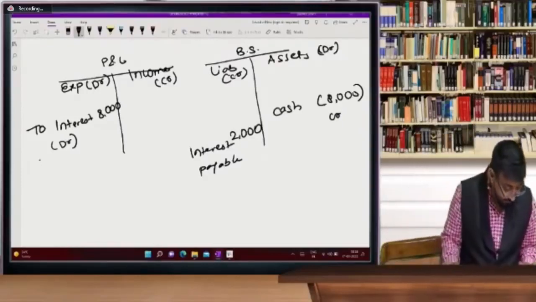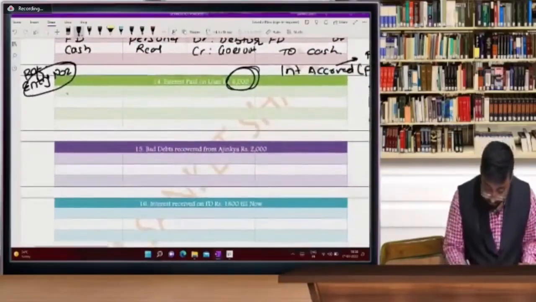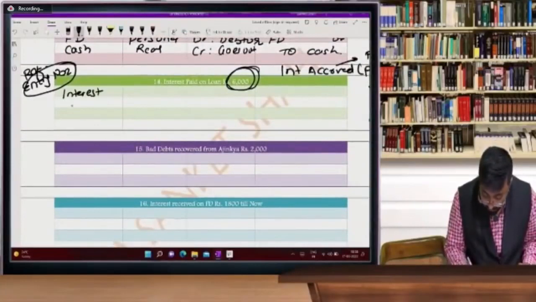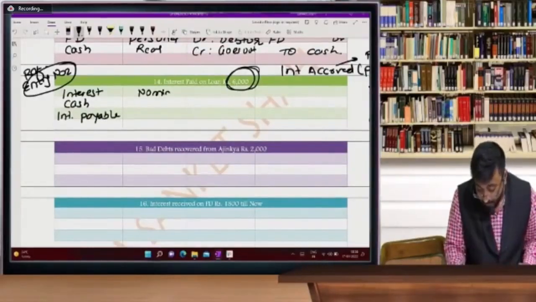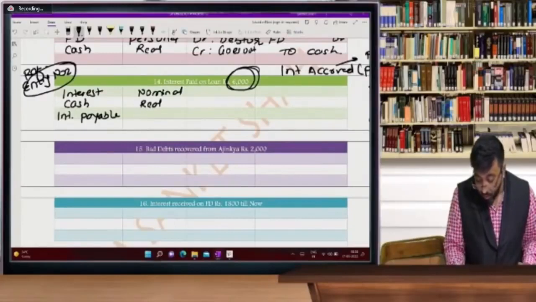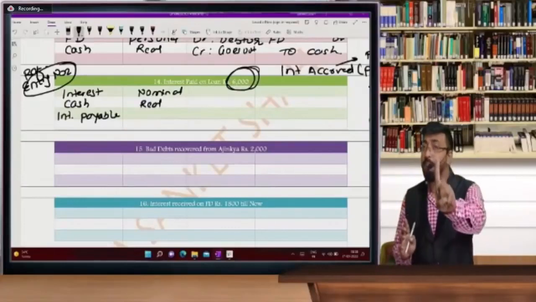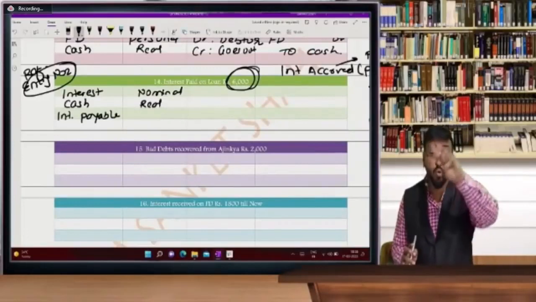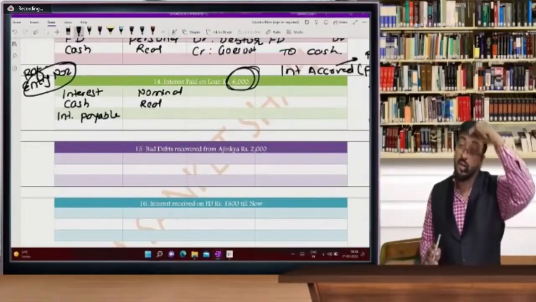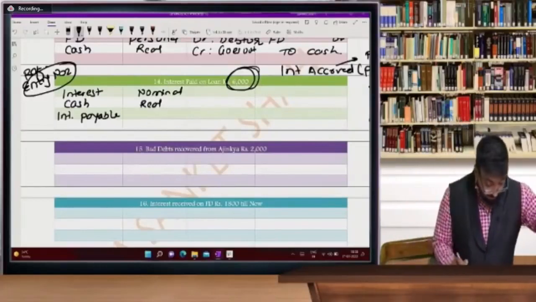Sir, what is the entry? Interest account, cash account, and interest payable account. Sir, promise me, all of you, that you will revise it and visualize this profit and loss account today only. Give 1 hour for yourself, only 1 hour. I am giving you assurance. If you give 1 hour and visualize this P&L and balance sheet, see the difference within 40 days. There will be a difference, 100%.